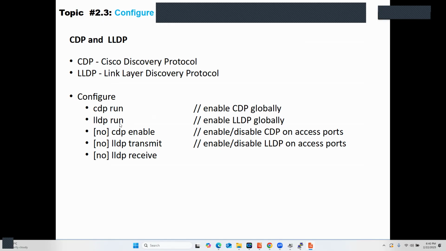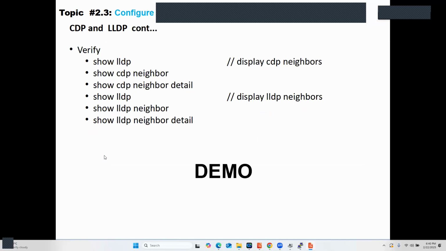However, if you want to enable or disable these protocols on a per interface basis, then you can use CDP enable, LLDP transmit, and LLDP receive, and you can use the no option to disable it. And to verify, we can use these show commands, show LLDP, show CDP.